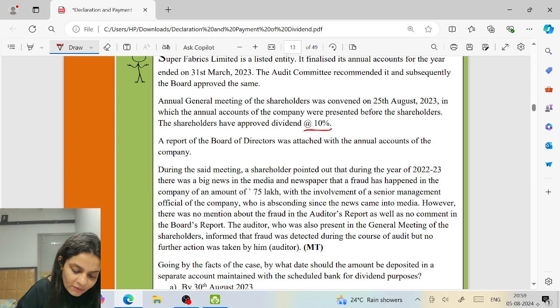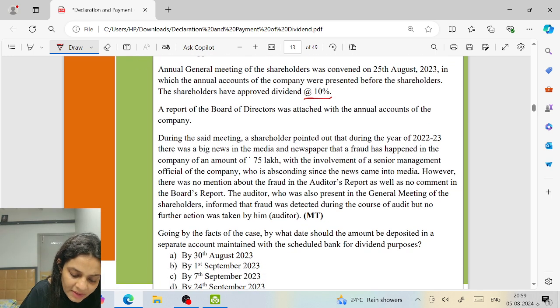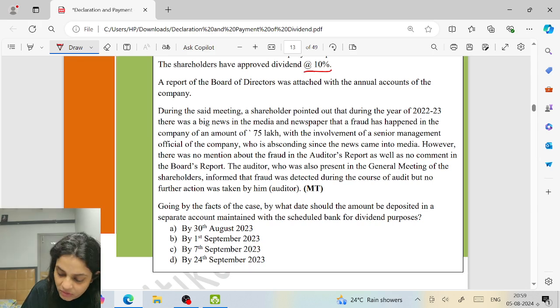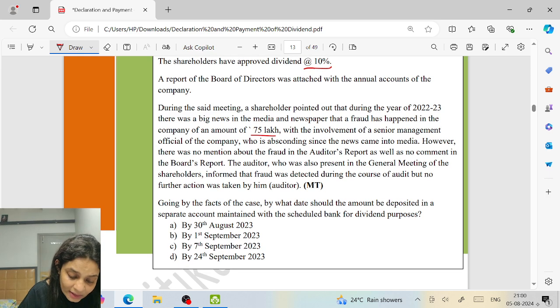A report of the board of directors was attached with the annual accounts of the company. During the meeting, a shareholder pointed out that during the year 22-23, there was big news in the media and newspapers that a fraud of 75 lakh had happened in the company, with the involvement of a senior management official who is absconding since the news came into media.